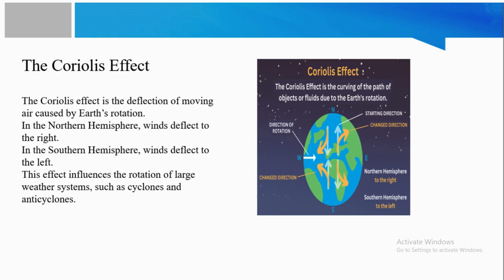The Coriolis effect is the deflection of moving air caused by the Earth's rotation. In the northern hemisphere, winds deflect to the right. In the southern hemisphere, winds deflect to the left. This effect influences the rotation of large weather systems, such as cyclones and anticyclones.